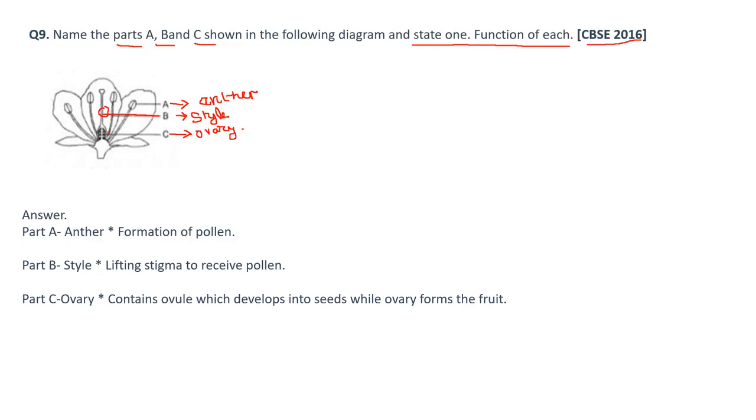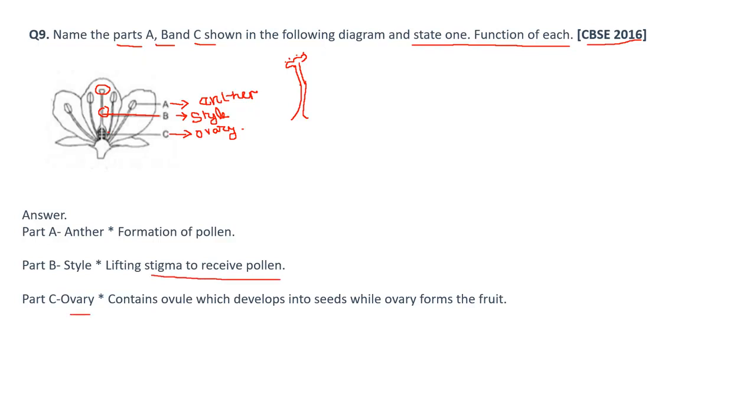Style lifts the stigma to receive pollen. If you see the other end of the style, this is the stigma, which is lifted by the style. The style is a little bit elongated. The stigma is at the top of the style so that pollen grains can fall on the stigma and germination of pollen grains can take place. So, lifting of stigma to receive pollen.